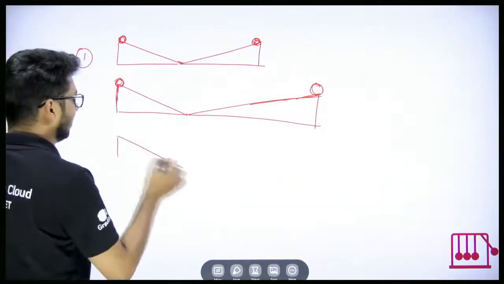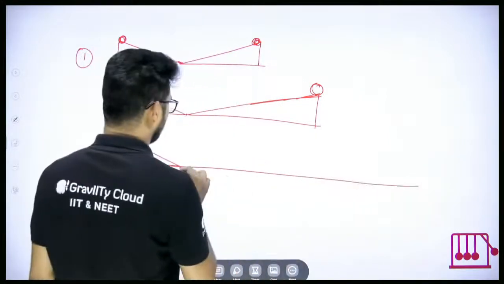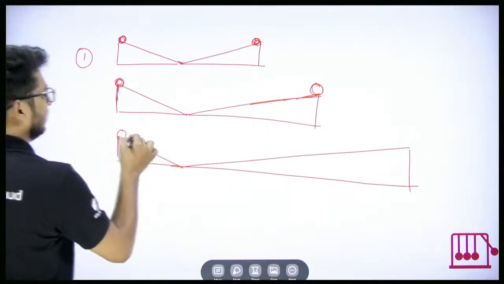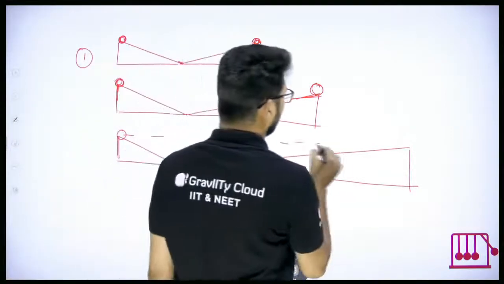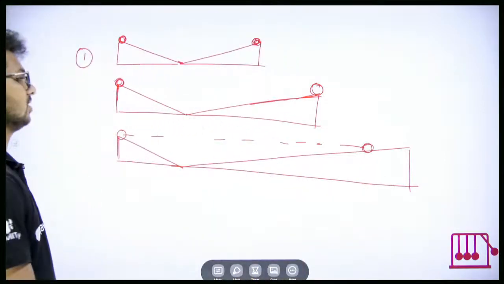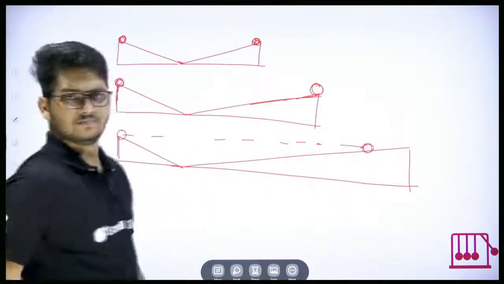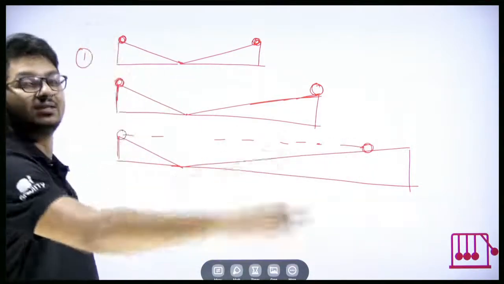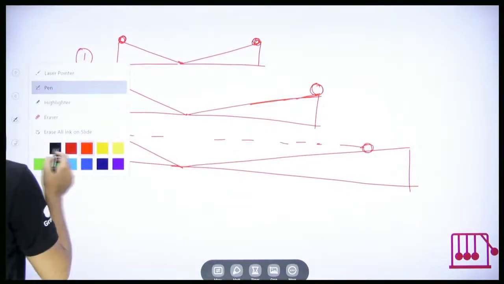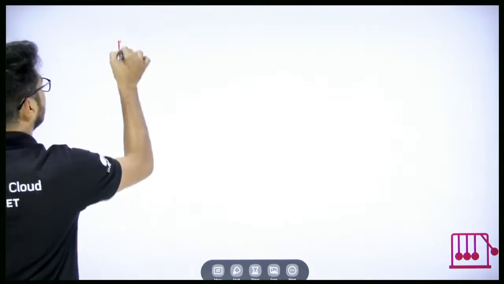I can take another one also. Much longer one. But we'll still notice that the ball will go until what? Until the same height. So Galileo started wondering, how much ever longer slope I take, how much ever inclined it is, it doesn't matter, the ball is going to the same height. Then what if I take it in this way?